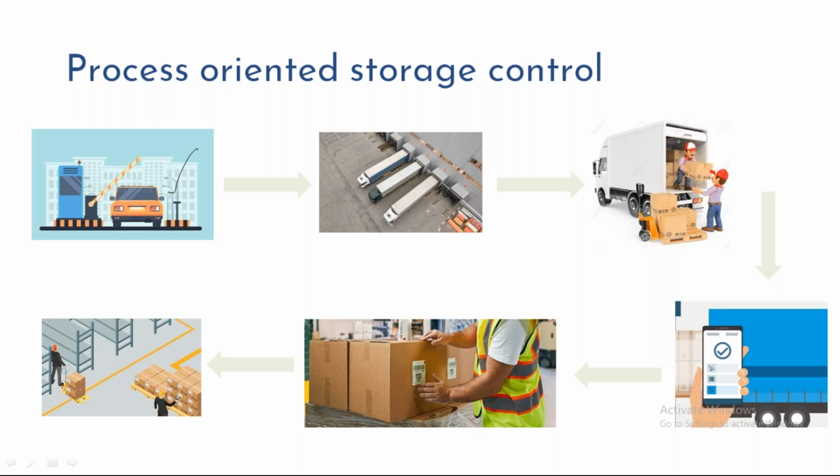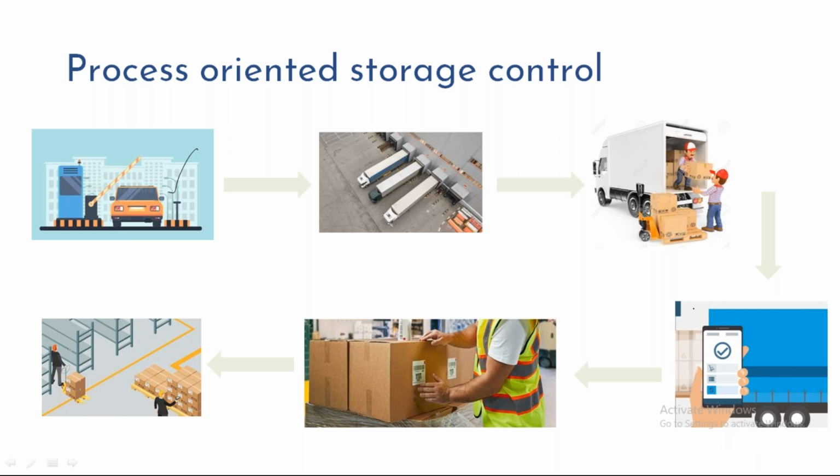I'll unload the stock from the truck and then place it in one location. And then I'll perform something called goods receipt in the system. Goods receipt is nothing but, once the stock is unloaded and placed in my warehouse, I need to update that information in the system. Otherwise, if I don't update that information in the system, it still shows that the stock is not there in your warehouse. That's why I need to complete my receiving process in the system.